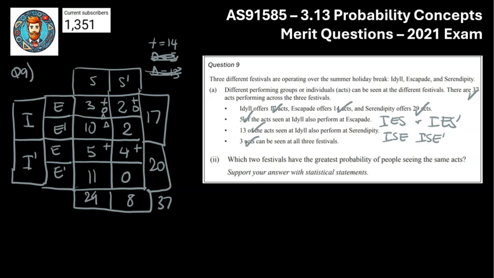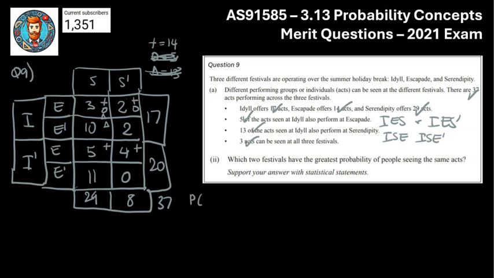So I guess the question now that we've got, so it is a merit question, so we're going to talk about some probabilities. So which festivals have the greatest probability of seeing the same acts? So basically we're trying to compare I and E, I and S, and E and S. We're trying to figure out all of the combinations of 2 festivals to see what had the greatest overlap in terms of probability. So let's get into that.